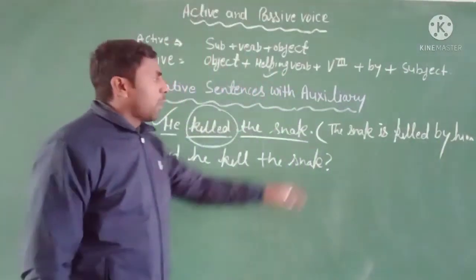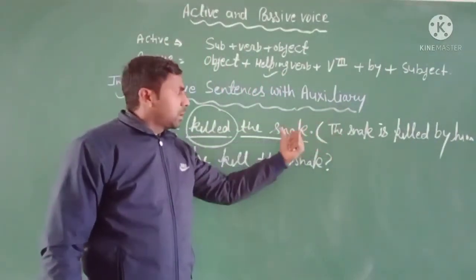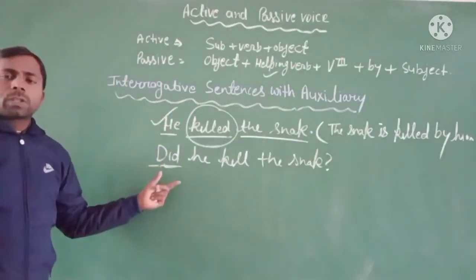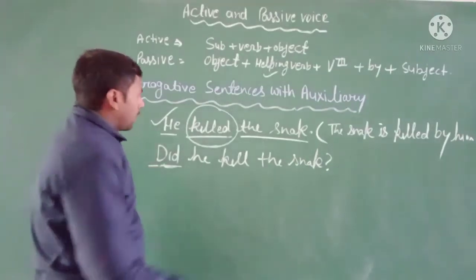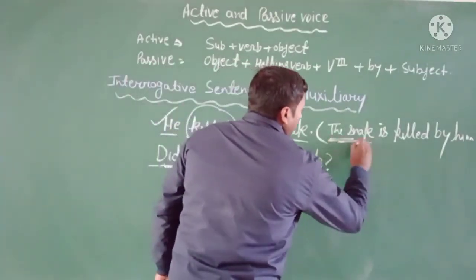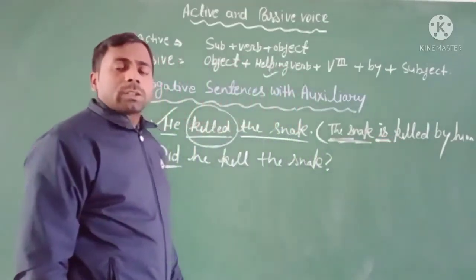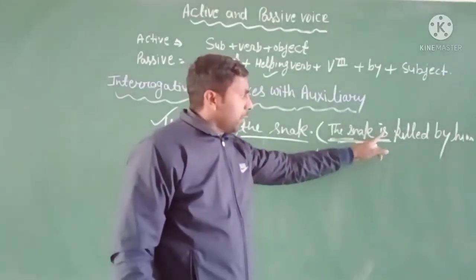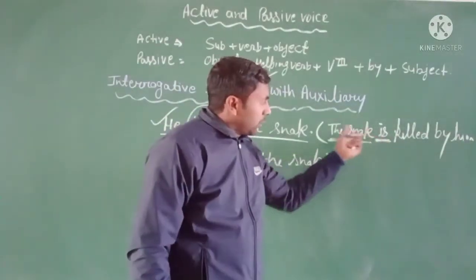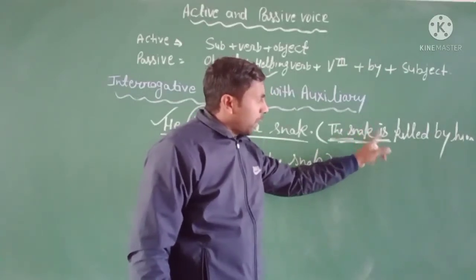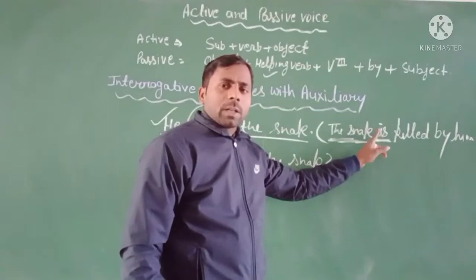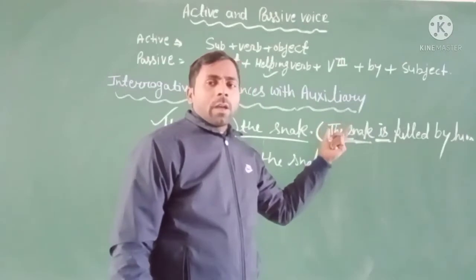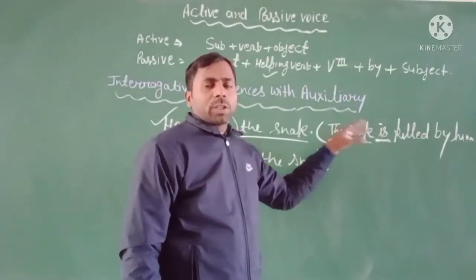As when you change this sentence into the passive voice, in the same way you also change this interrogative sentence into the passive voice. You can see here that is is used after the subject. Is is a helping verb, and you use it after the subject. So when you change this passive voice into the interrogative sentence, use this is before the subject, and it will be changed into the passive voice.